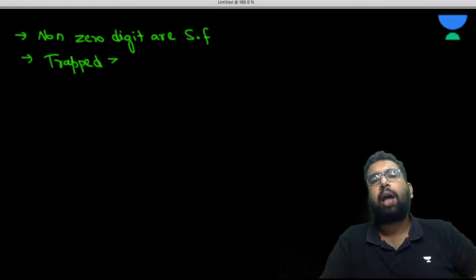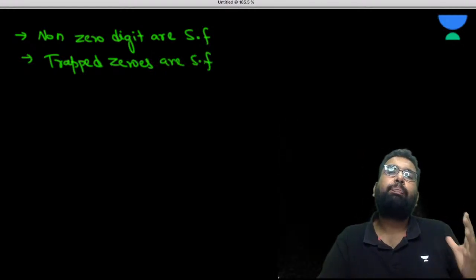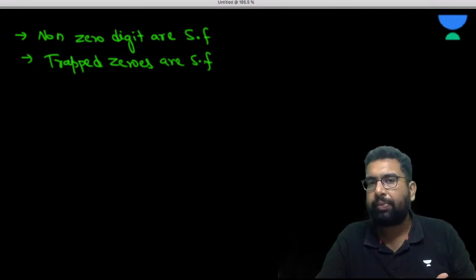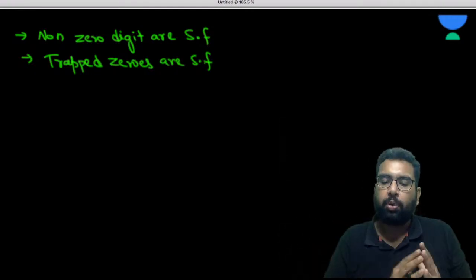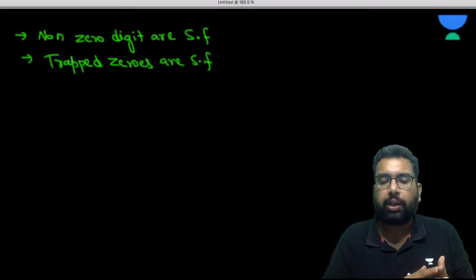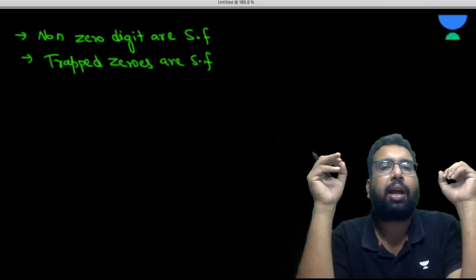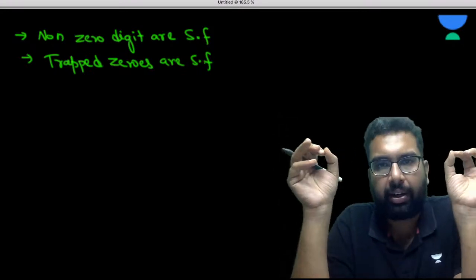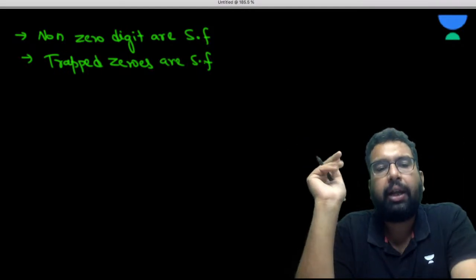What are the trap zeros? The trap zeros are the zeros which are between the significant figures. If there are two significant figures in any value, and there are some zeros in between those significant figures, then they are called trap zeros, and trap zeros are always and always significant. Then we have